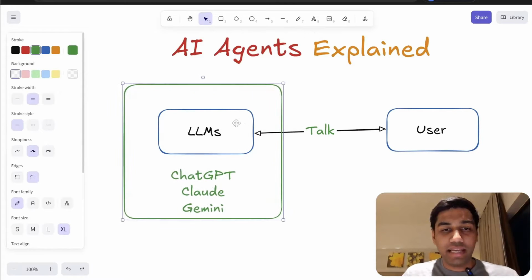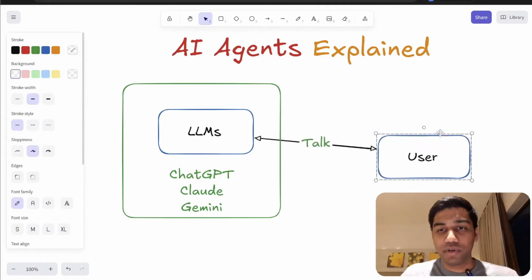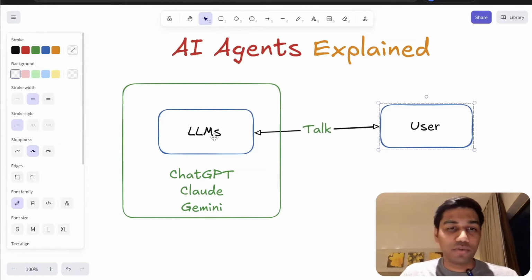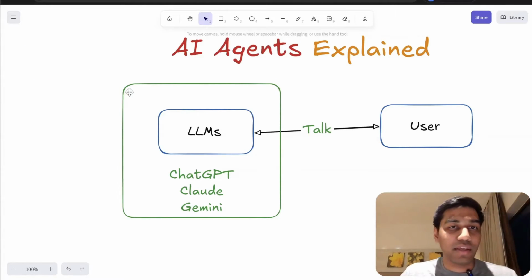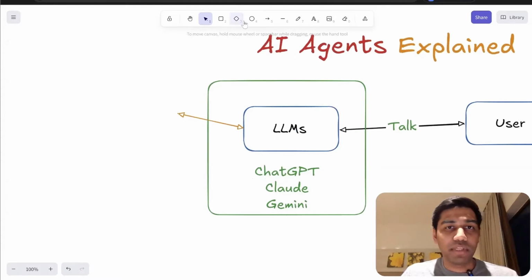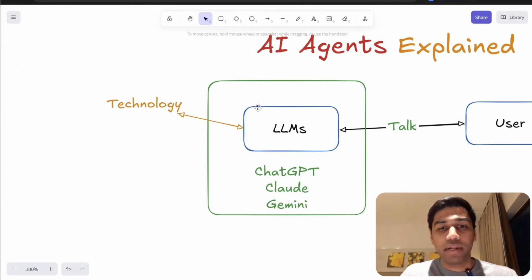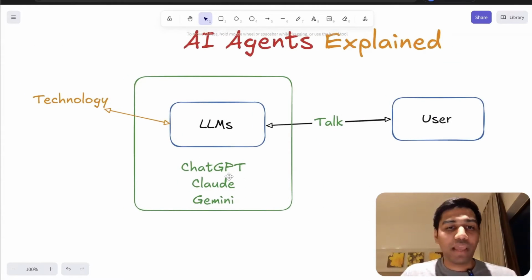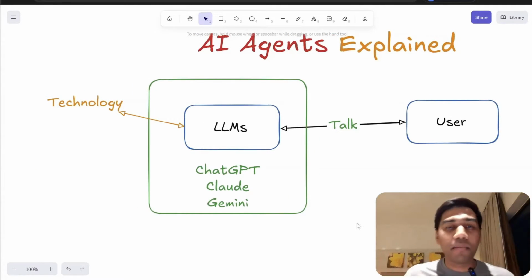Now this is technically how it looks. Very simply, you are talking as a user to an LLM. An LLM is the technology. This is the core technology, so let me put this here so you remember this. This is the technology that is important for all of these applications to run. And then you have applications like ChatGPT, Claude, and Gemini. They are part of this whole thing.